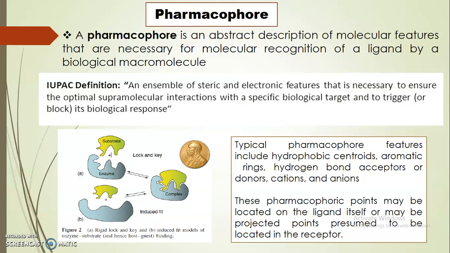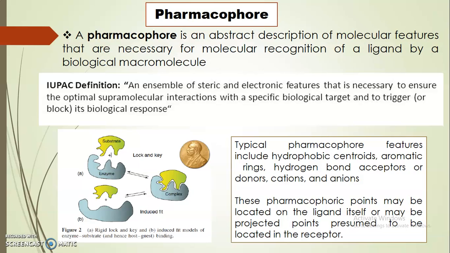Next one, pharmacophore. Pharmacophore is a description of molecular features that are necessary for molecular recognition of a ligand by a macromolecule. This is the biological macromolecule, like an enzyme in our body, which recognizes some foreign particle or substrate, for example a drug.